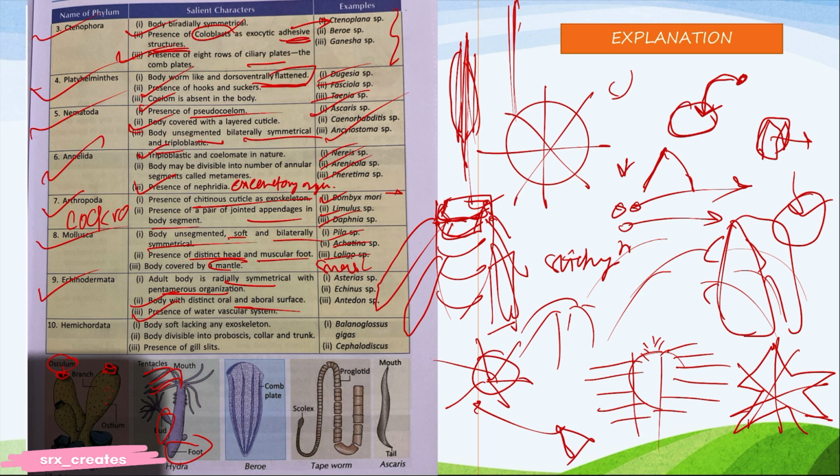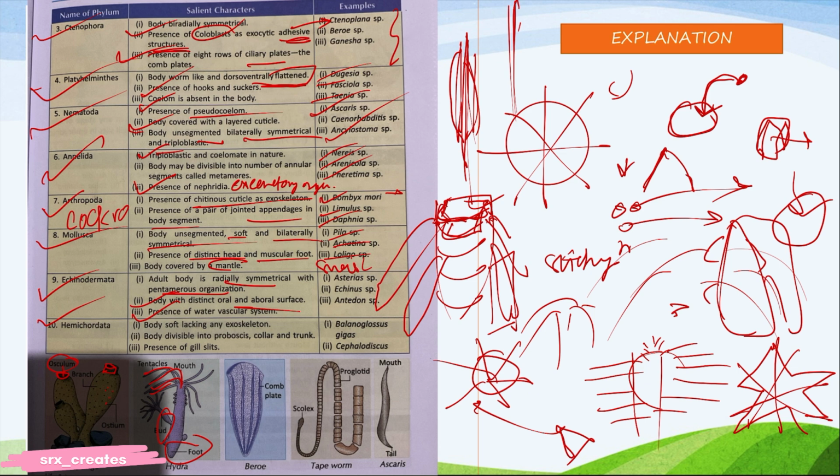This system helps them to move, eat, and even breathe. It works through tiny little feet connected to those water canals. They can control the water pressure in these canals, and they can extend or retract those feet, which allows them to move around and catch food. Okay, understood? In simple terms, this is mainly pressure-based movement.